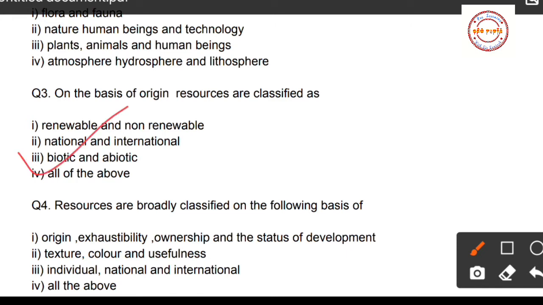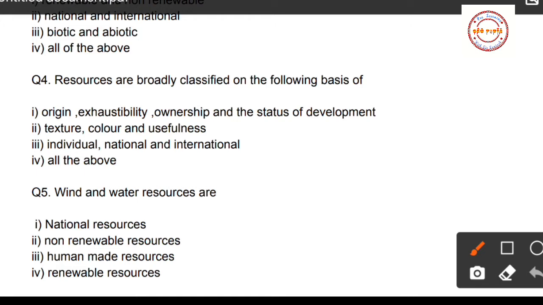and abiotic. Now students, question number 4, resources are broadly classified on the following basis of, first option origin, exhaustibility, ownership and the status of development, second option texture, color and usefulness, third option individual, national and international, and fourth option all the above. So students, resources are broadly classified on the basis of origin, exhaustibility, ownership and the status of development.